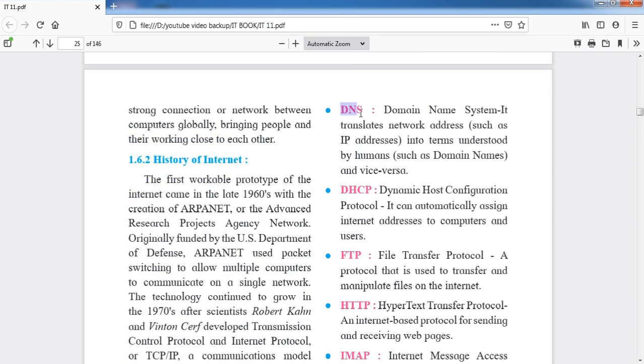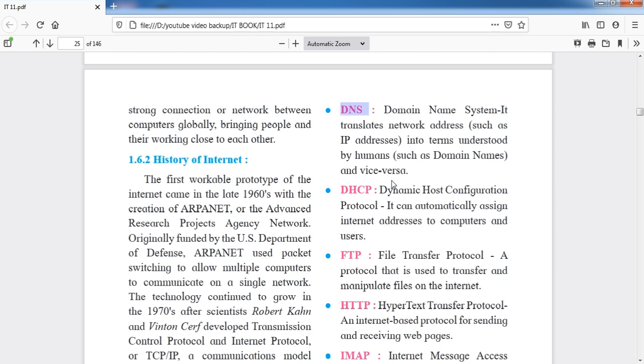What is DNS? DNS is the Domain Name System. It translates network addresses such as IP addresses into terms understood by humans such as domain names, and vice versa. What is a domain name? If there is a website www.samarth.com, that is the URL, and that is the domain name of your website.